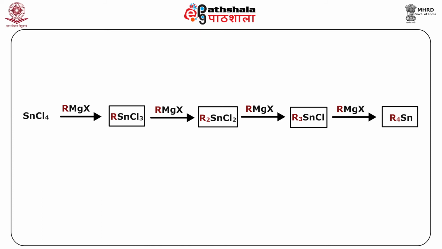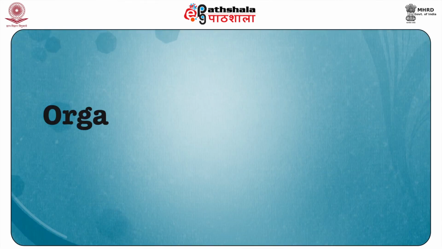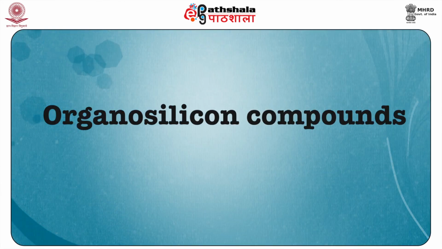Organotin compounds are used as stabilizer for vinyl chloride resins, catalyst for hardening urethane, catalyst for hardening silicon resin and other industrial purposes. And this can be summed up as shown here, that is SnCl4 when it reacts with RMgX you get first RSnCl3, with another mole of RMgX you get R2SnCl2, with another mole you get R3SnCl and with another mole you get R4Sn. Another application is the preparation of organosilicon compounds.